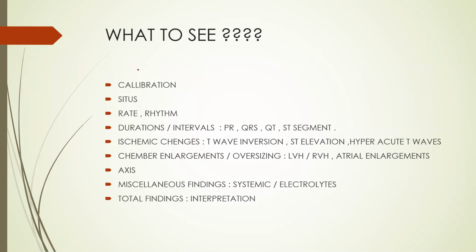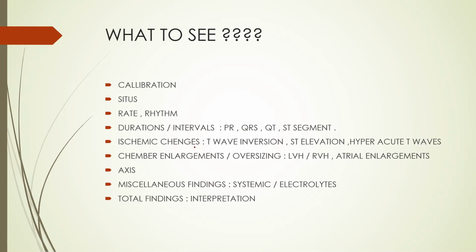What I'm showing here is what we have to see in the ECG. Calibration. Situs, meaning lead AVR, which gives an idea about situs and also lead placement in the ECG. Then rate, rhythm, durations and intervals like PR segment, PR interval, QRS complex duration, QT interval, ST segment. These all things we have to see.